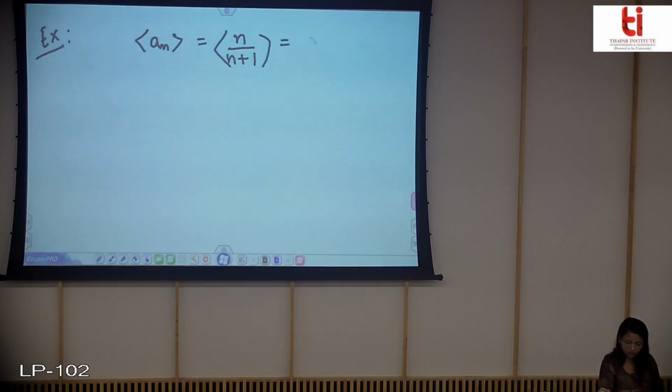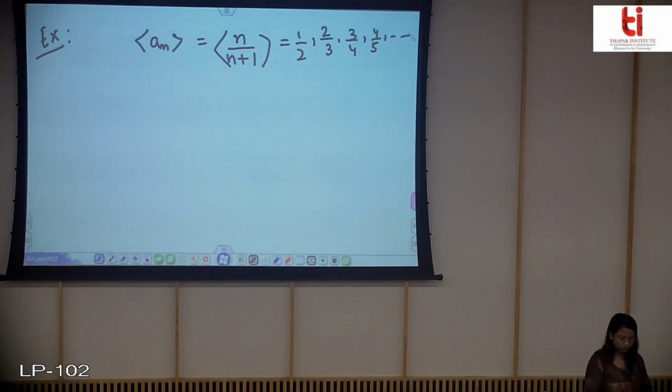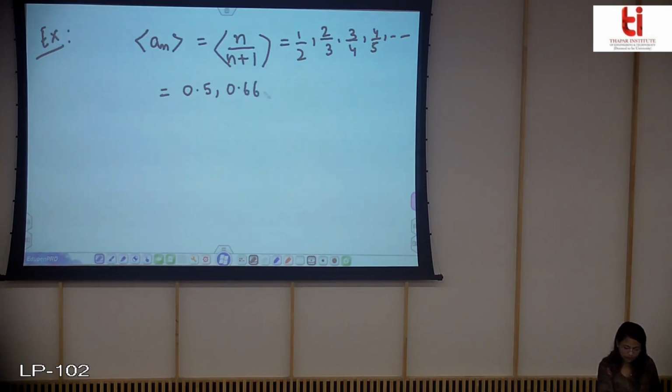So consider a sequence, this. So clearly you can see that the term of the sequence will be this, and so on. Now if you find the numerical value, if it is difficult to observe over here, you can see that the numerical value for the sequence comes out to be this.